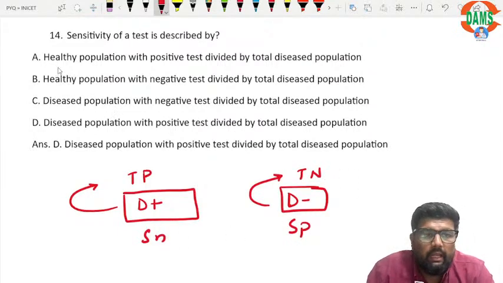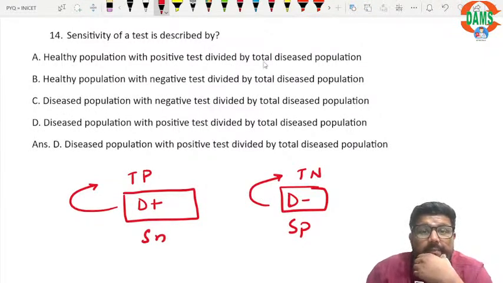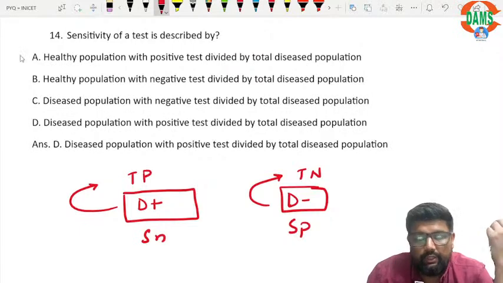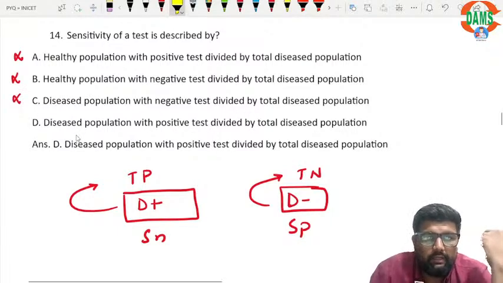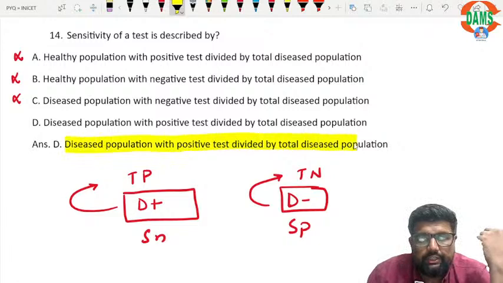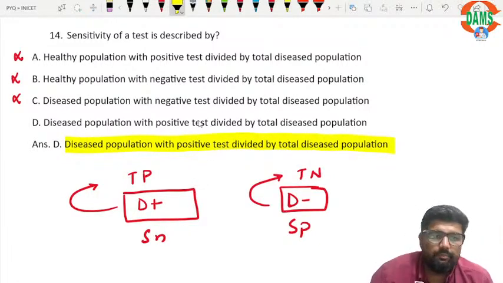Now, healthy population with positive test divided by total diseased population: no, this is not sensitivity. Healthy population with negative test divided by total diseased population: no. Diseased population with negative test: no. So here the correct answer is diseased population with positive test by total diseased population.